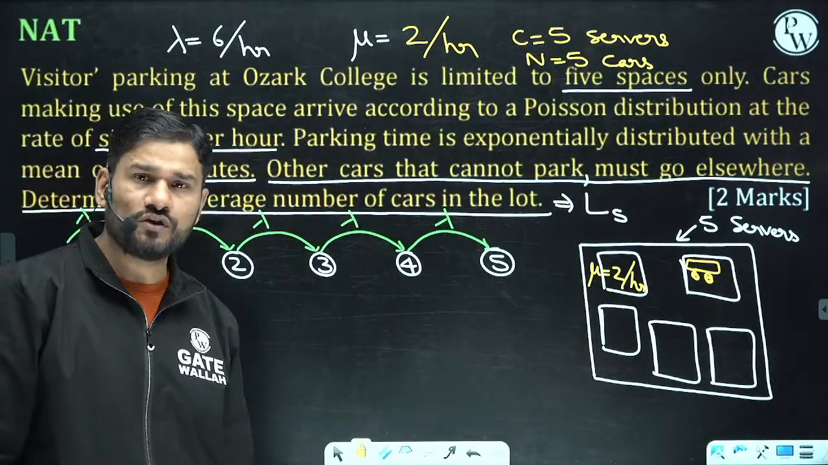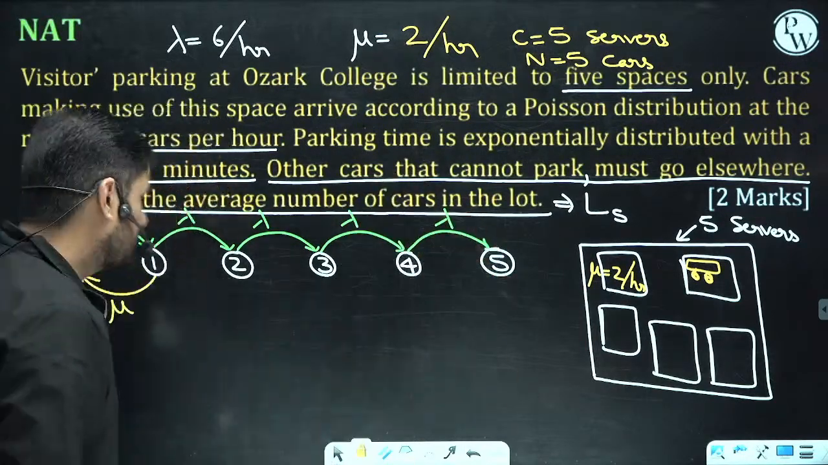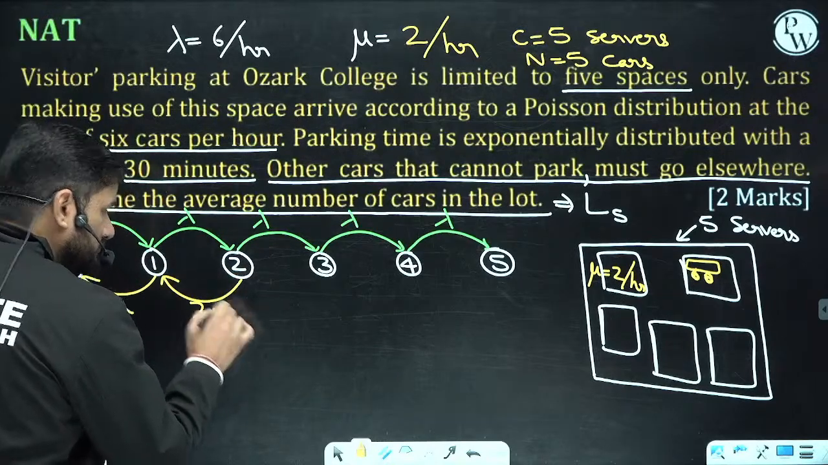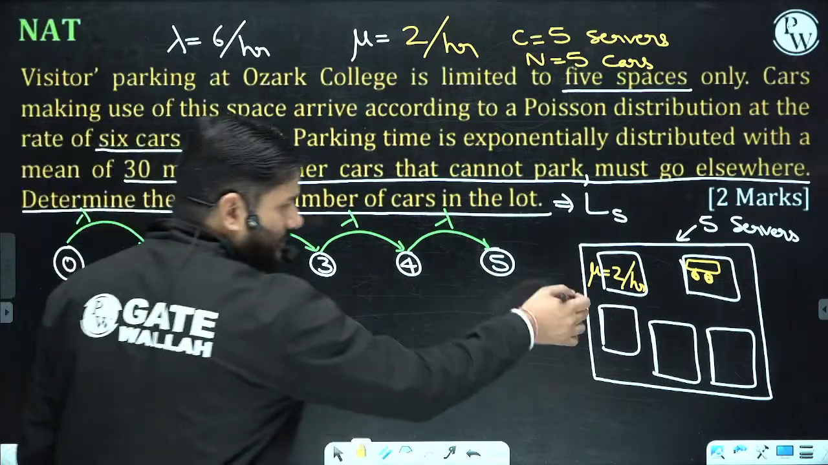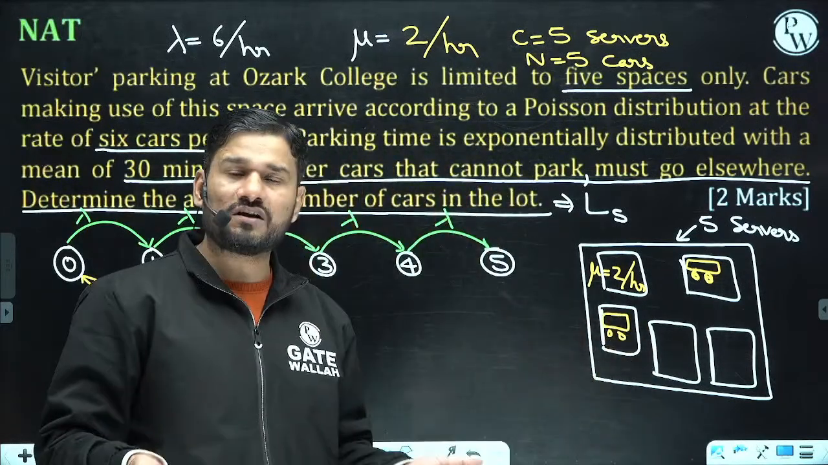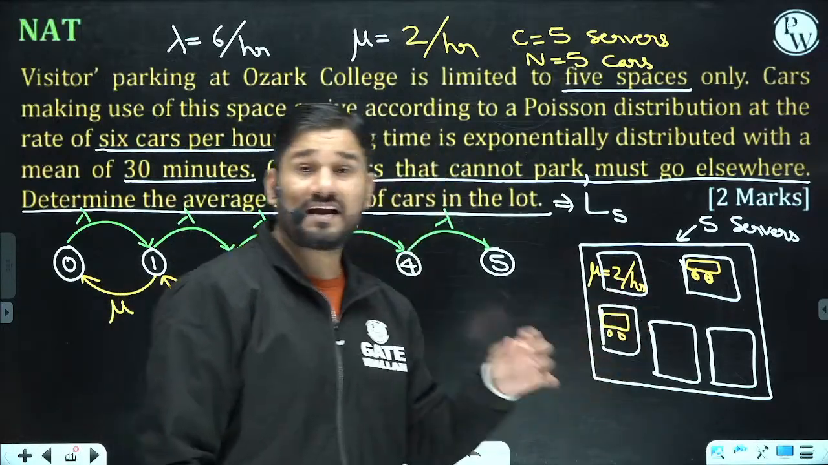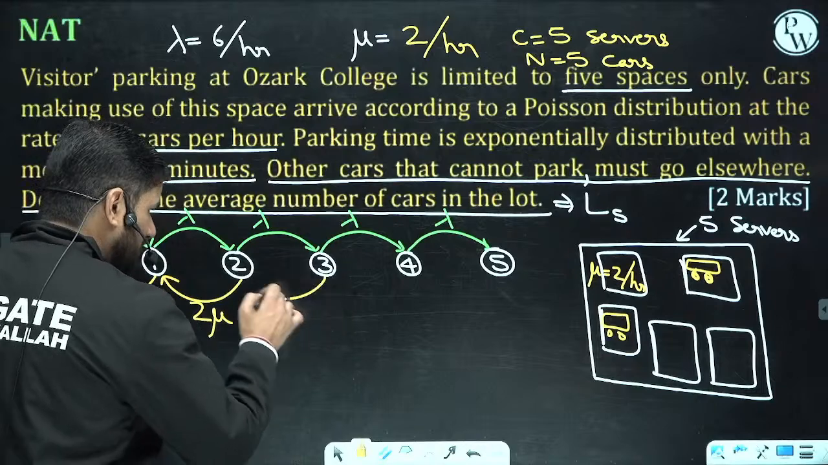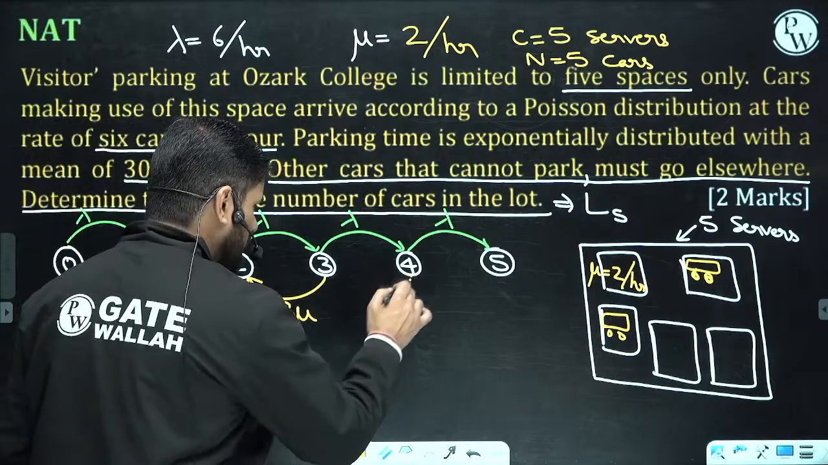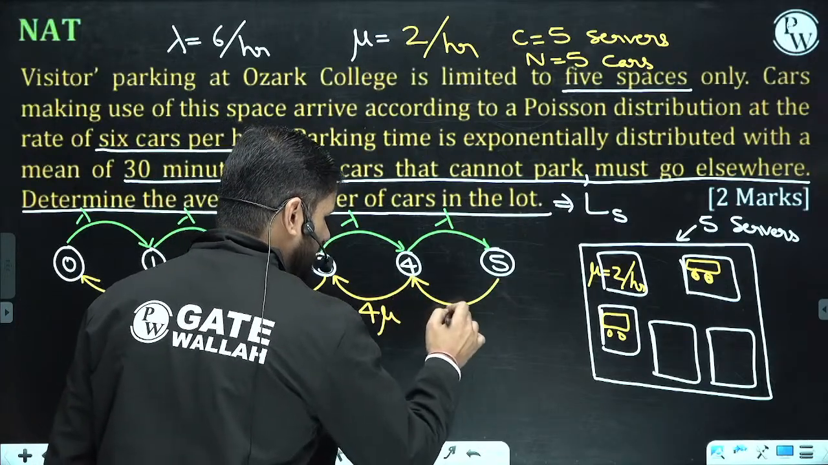So what is the service rate here? If we have 2 people in the system, the service rate is 2 mu. When there are 3 people in the system, all 3 cars are parked, and parking is the only service. So all 3 cars are getting the service at a time. So when we have 3 cars in the system, the service rate is 3 mu. Similarly over here this is 4 mu, and over here 5 mu.